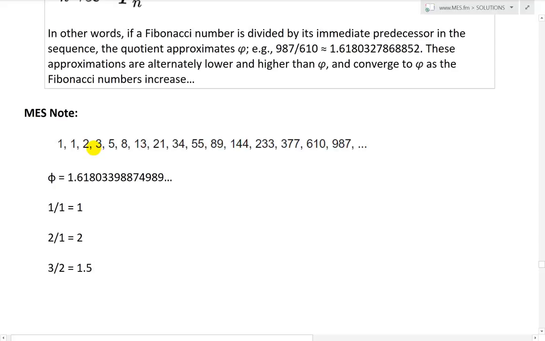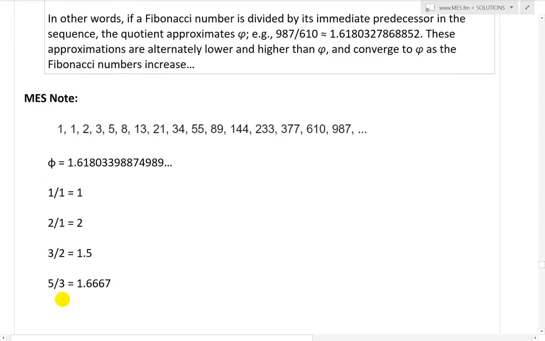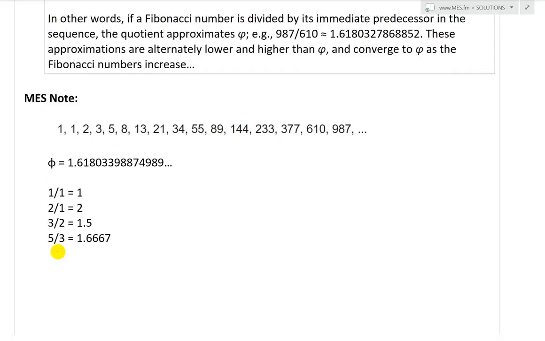Let's see how it looks. And the next one is 5 over 3. Let's remove the spaces. Next one is 8 over 5 equals 1.6. Then we have 13 over 8. And the next one is 21 over 13.